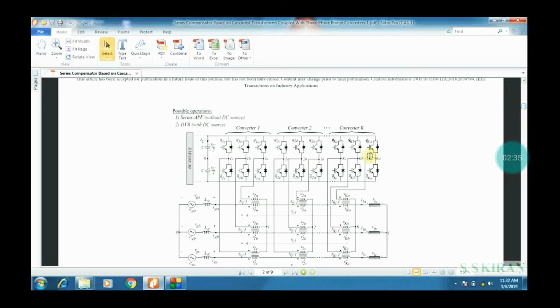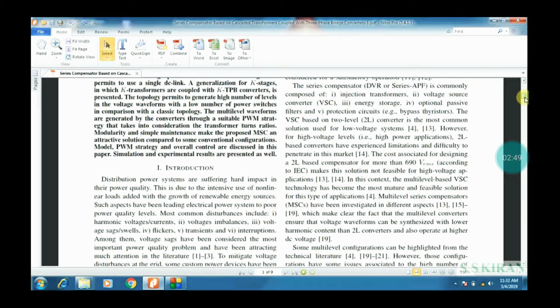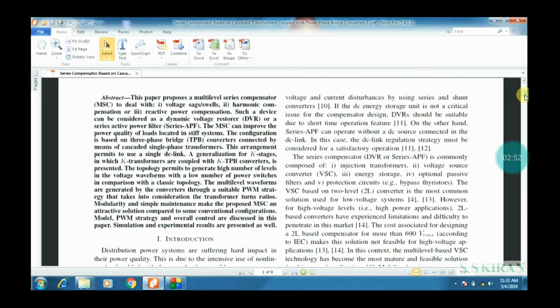Observe the following block diagram. That is called n times, or K times, converter 1, converter 2, and so on up to converter K, with some three-phase voltage sources. Now see the title: in the multi-level series compensated three-phase converter, we have to use a PWM technique also.